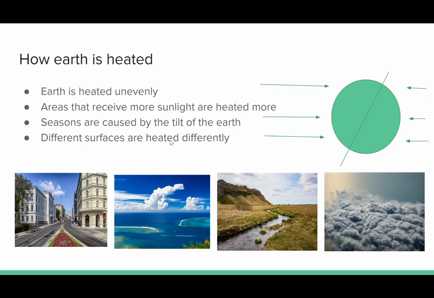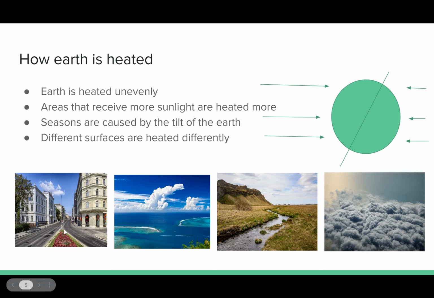Additionally, different surfaces are heated differently. This is partially due to the texture of them and some other factors, but a big part of this is the color. As you know from wearing a black shirt or a white shirt out on a sunny day, these reflect and absorb differently. Darker surfaces are going to absorb more energy and reflect less, while lighter surfaces are going to reflect much more. And the reason this is important is any light that is not reflected back into space is instead going to be turned into thermal radiation, is going to be heat.